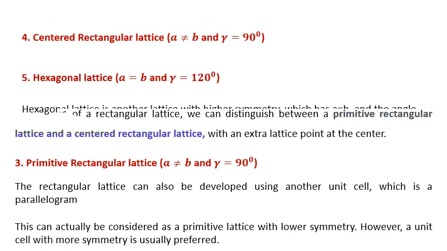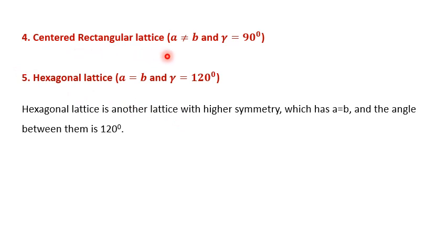So this is the difference between primitive rectangular lattice and centered rectangular lattice.